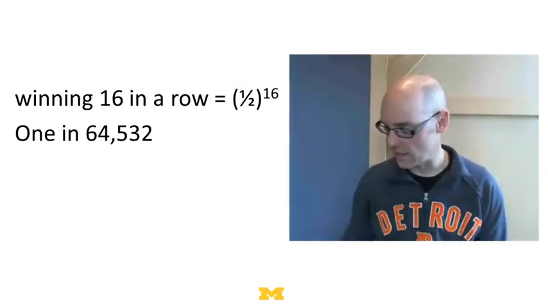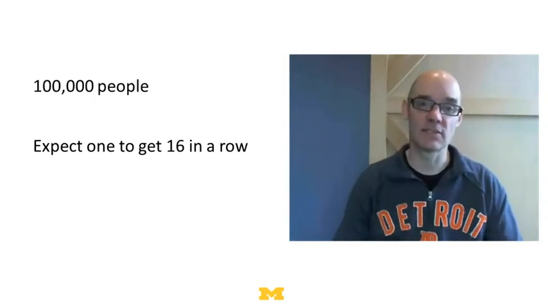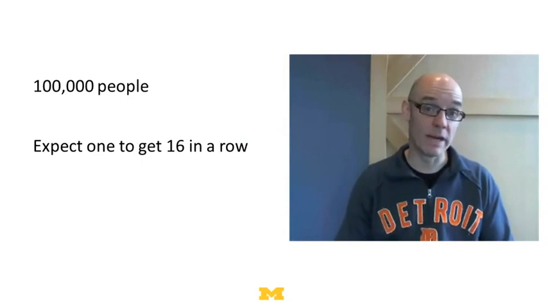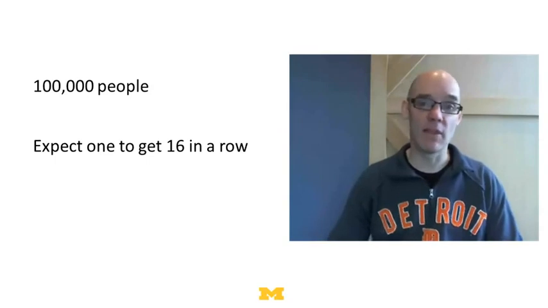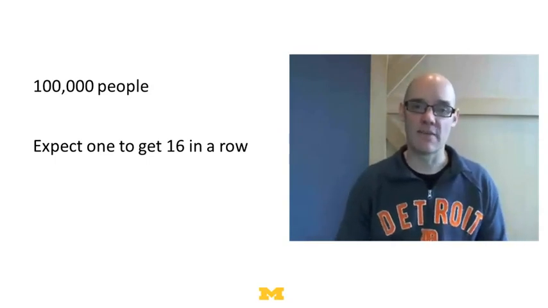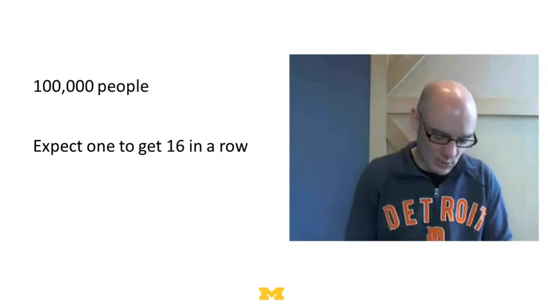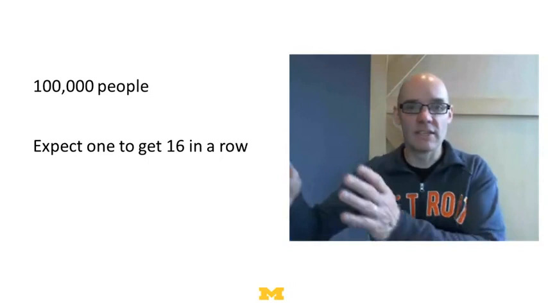But here's the point. Suppose there's 100,000 people sitting at casinos playing blackjack. You'd expect one of them to get even more than 1, maybe 1.5, to get 16 wins in a row. And those people are going to fly back home and they're going to say, oh man, I was so lucky. No, they just happened to have that one random walk that had 16 heads in a row. There's probably someone else that went home losing 16 times in a row. They probably took the bus. So what you get is, with a random walk, you're likely to get these long sequences.